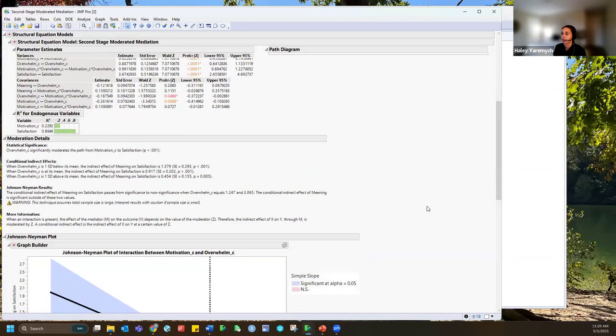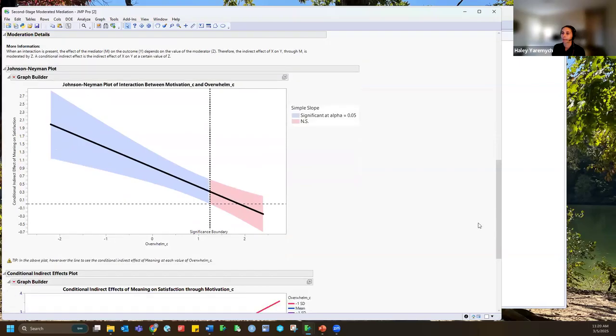So before we get to that, let me scroll down to this plot. So this is our Johnson-Neyman plot. And as a refresher, here we have the moderator on the x-axis. So I have overwhelm on the x-axis. And then on the y-axis, I have the conditional indirect effect of meaningfulness on job satisfaction through motivation. And that effect is what's changing as a function of overwhelm. And again, we're looking at that effect at each possible value of overwhelm. And we can see that the effect is weakening as overwhelm increases.